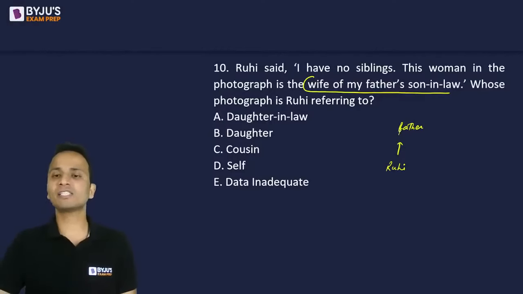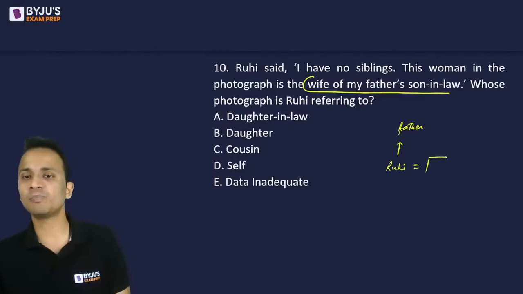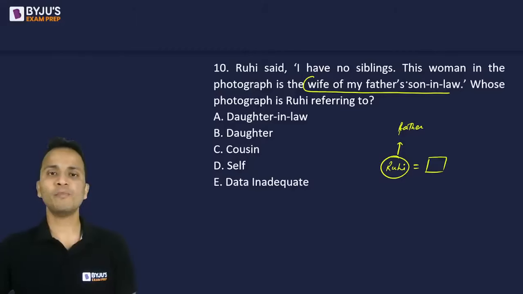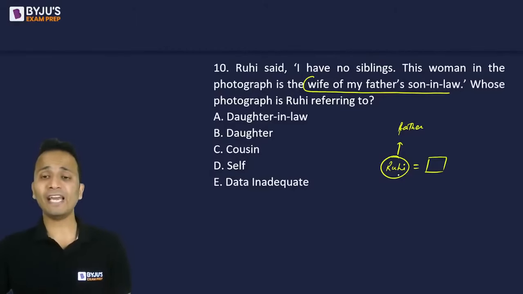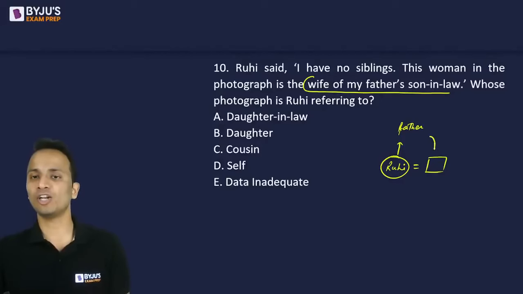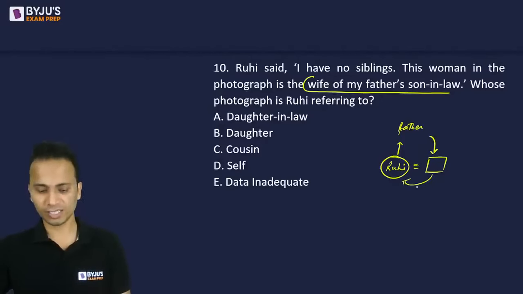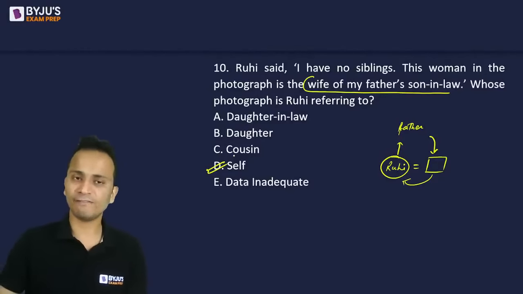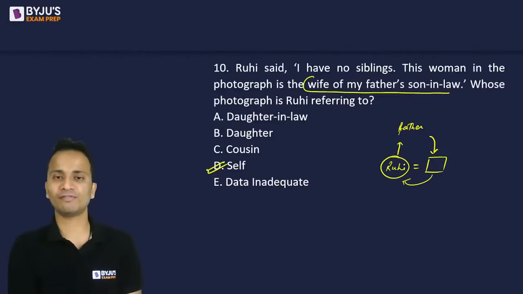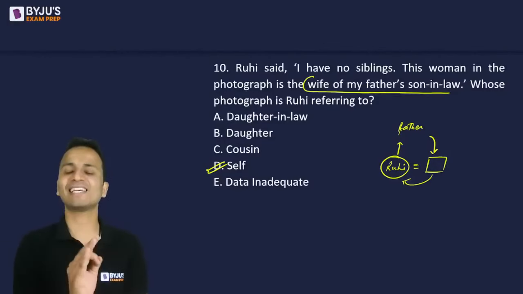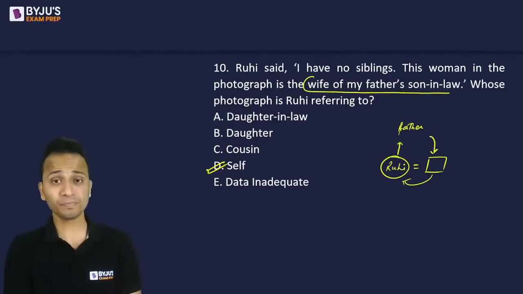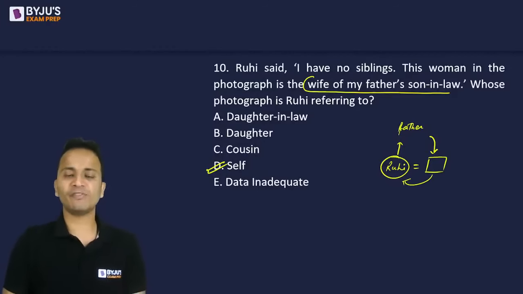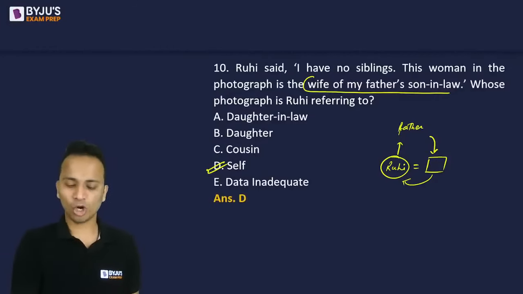So who will be Ruhi's father's son-in-law? It will be the husband of Ruhi. So this woman in the photograph is the wife of my father's son-in-law. It is his wife, so who is his wife? This is Ruhi herself. So whose photograph is Ruhi referring to? Ruhi is referring to her own photograph. So the answer will be option D, that is self. Majority of you have given a correct answer. Wonderful.